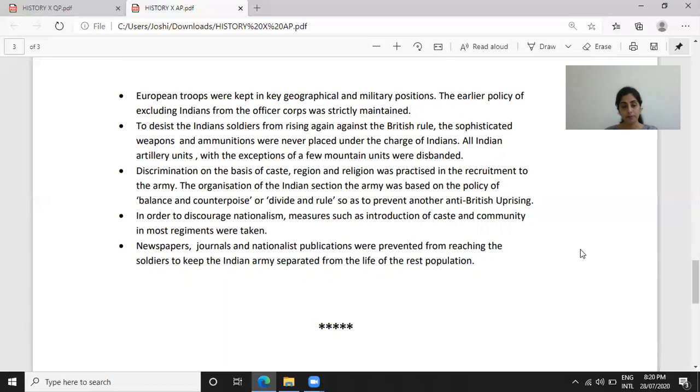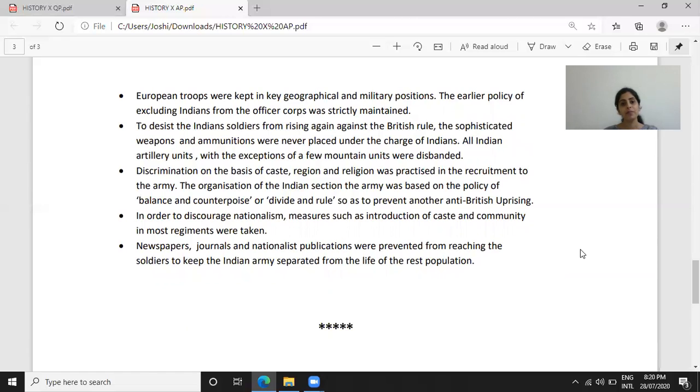Point number 4, the discrimination on the basis of caste, region, and religion was practiced in the recruitment to the army. The organization of the Indian section of the army was based on the policy of balance and counterpoise. In other words, divide and rule, so as to prevent another anti-British uprising.